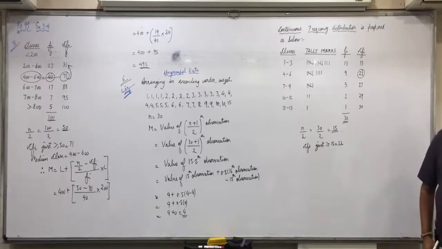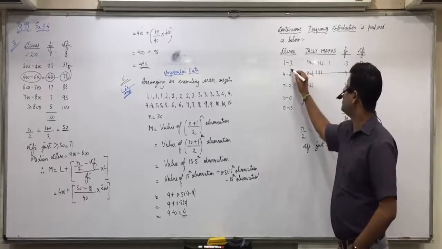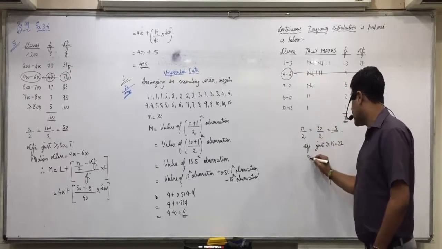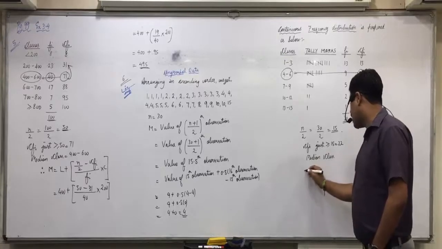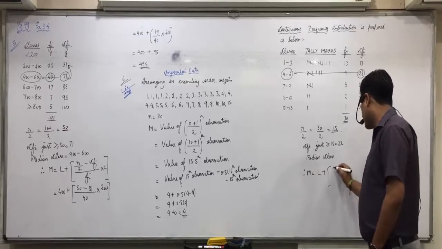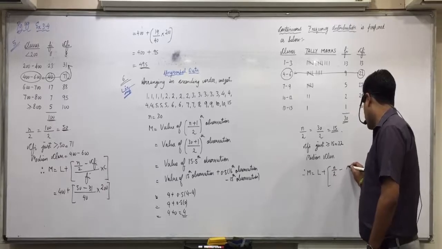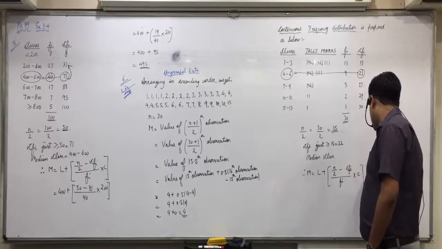Then, Riya? Median class 4 to 6. Yes, the median class will be 4 to 6. Now we will apply the formula: L plus (n by 2 minus CFI) upon Fi into C.